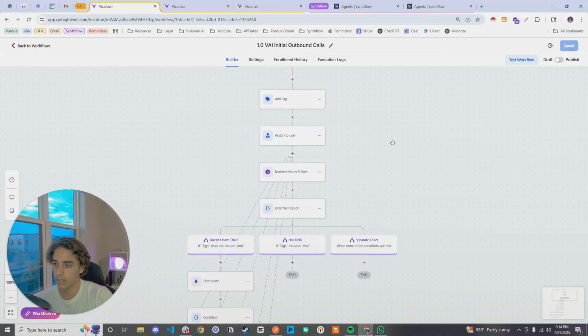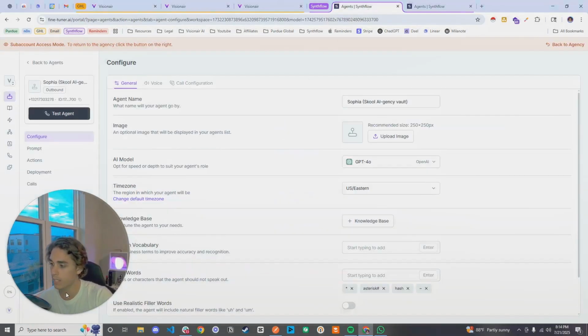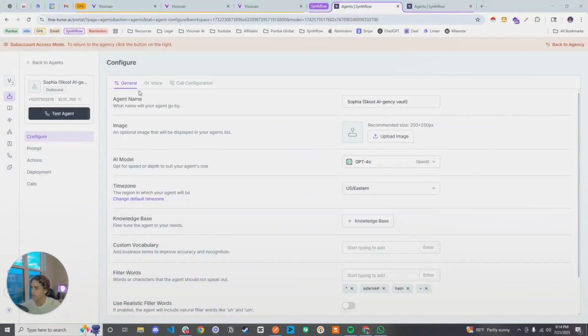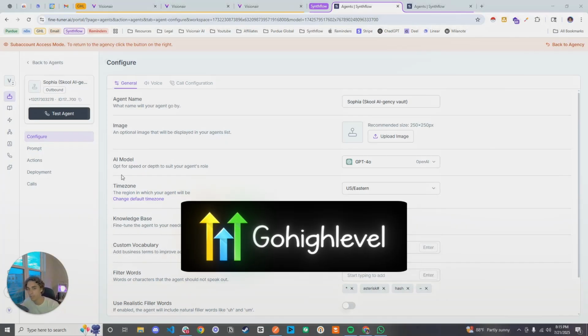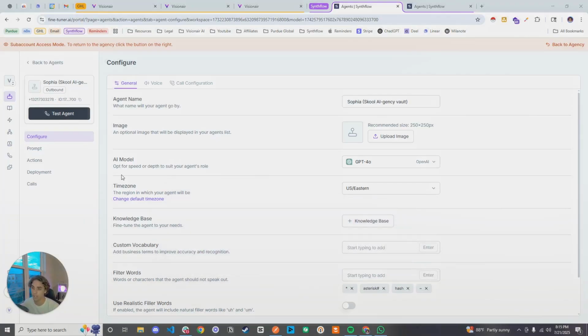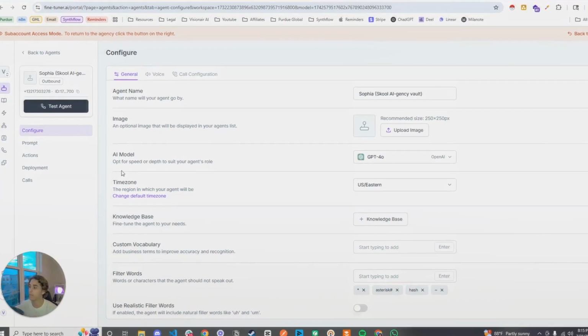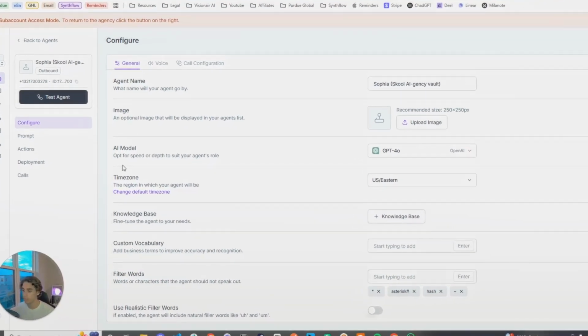Now, before we dive deep into this workflow, I will say you need to go over the agents. So I'm going to make my head a little smaller. The first agent: you can make this agent on Synthflow, because keep in mind, we're going to be using two platforms for this. We're going to be using GoHighLevel and we're going to be using Synthflow. Synthflow is the voice AI provider that is the best currently in the market. It's a no-code platform that is very easy to get started with, and of course it's cost effective.